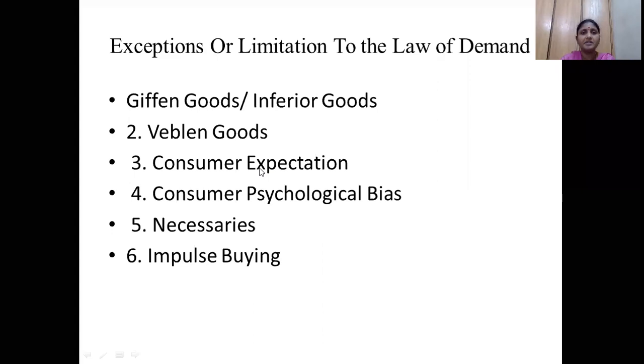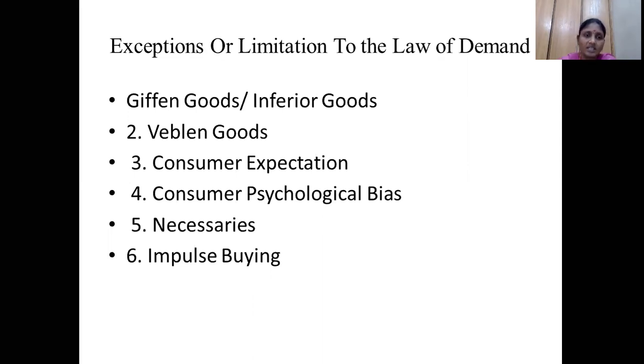So, exceptions or limitations to the law of demand. What are the limitations to the law of demand? What is that law of demand? Whenever the price increases, the quantity demanded decreases and vice versa. But in certain cases, the law of demand is not working in that manner. There are some exceptions to the law of demand.